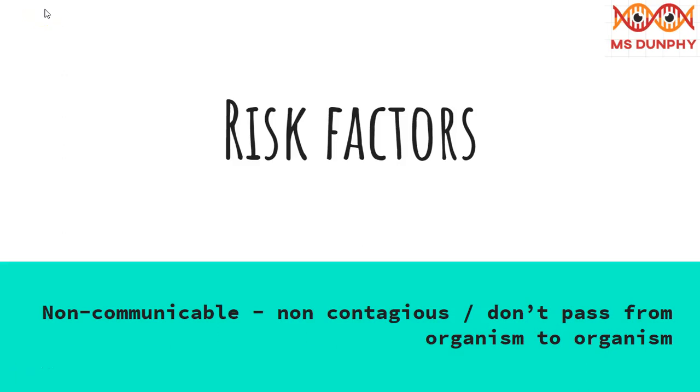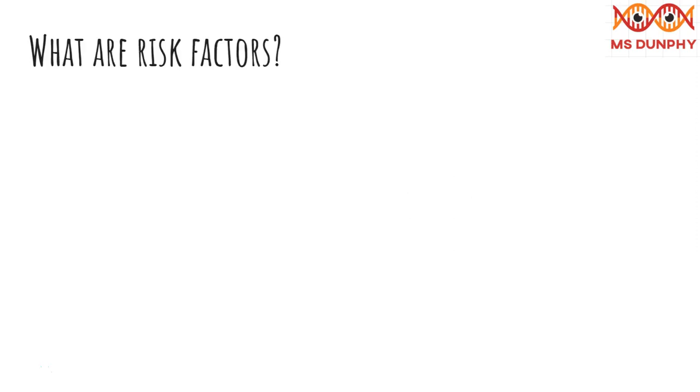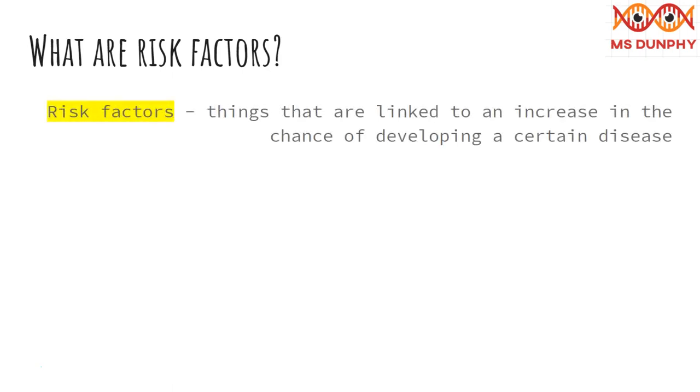Certain things can make developing a non-communicable disease more likely. Risk factors are things that are linked to an increase in the likelihood that a person will develop a certain disease during their lifetime. They don't guarantee that someone will get the disease. Risk factors are often aspects of a person's lifestyle, like how much exercise they do.